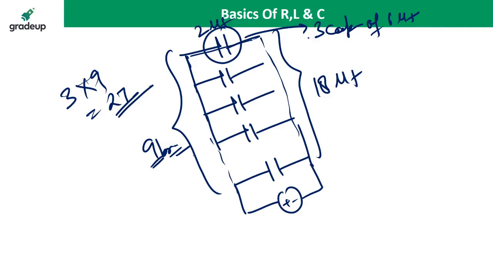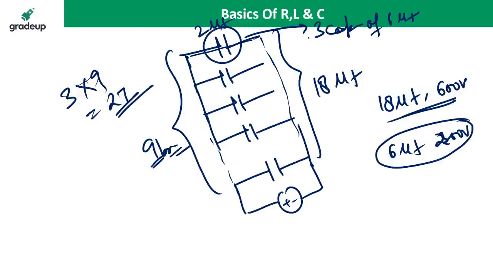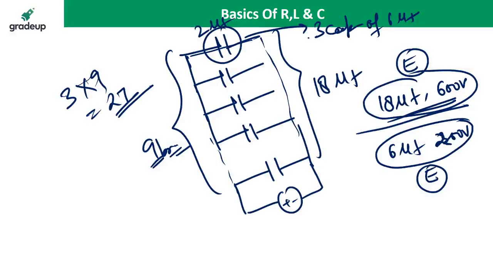Ambuj is giving another option for solving this question. Take 18 microfarad and 600 volt, and calculate the energy stored by this capacitor. Then take 6 microfarad and 200 volt, and calculate the energy stored by that capacitor. If you divide E by E1, you get the number of capacitors. Yes, this is also a very good option to solve this question.